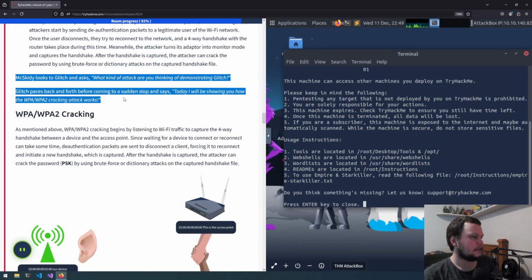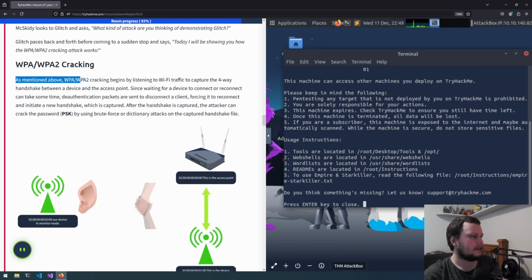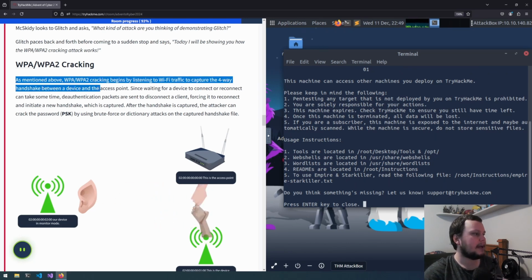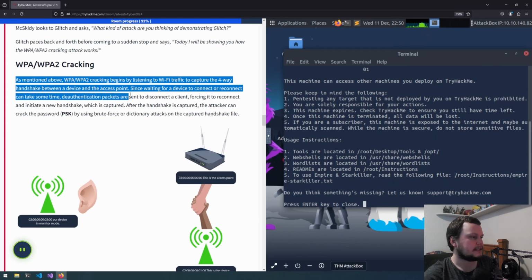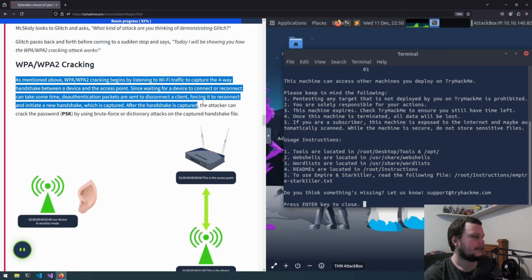"Today I'll be showing you how the WPA-WPA2 cracking attack works." As mentioned above, WPA cracking begins by listening to Wi-Fi traffic to capture the four-way handshake between a device and the access point. Since waiting for a device to connect or reconnect can take some time, deauthentication packets are sent to disconnect a client, forcing it to reconnect and initiate a new handshake, which is captured. After the handshake is captured, the attacker can crack the password by using brute force or dictionary attack on the captured handshake file.